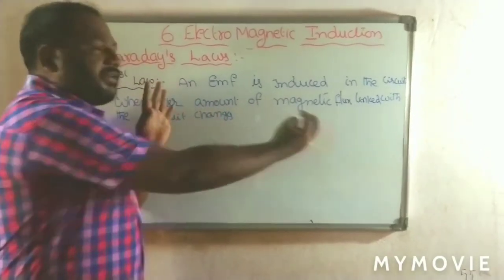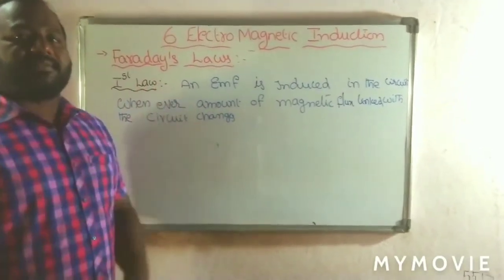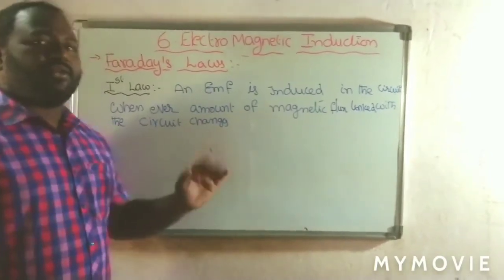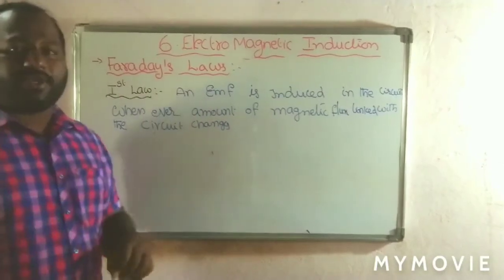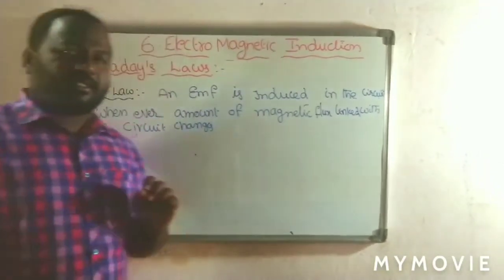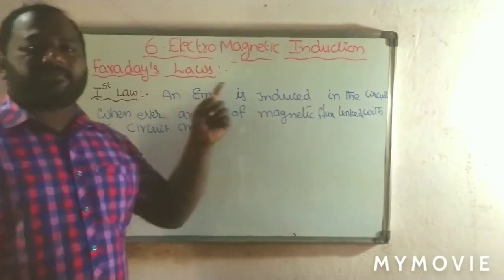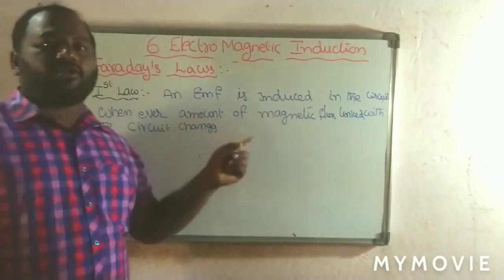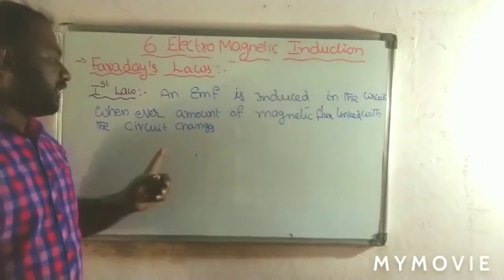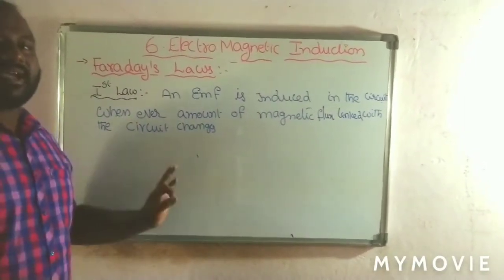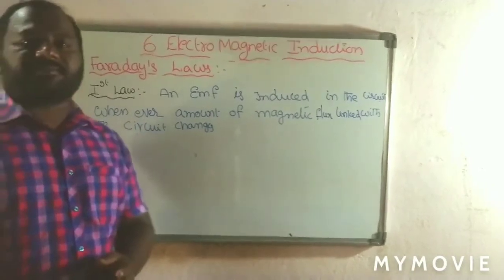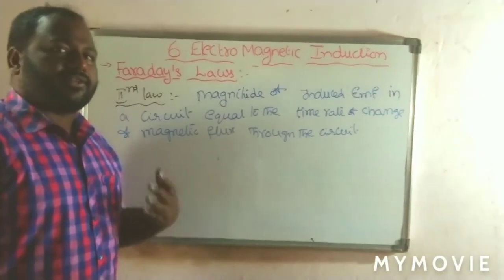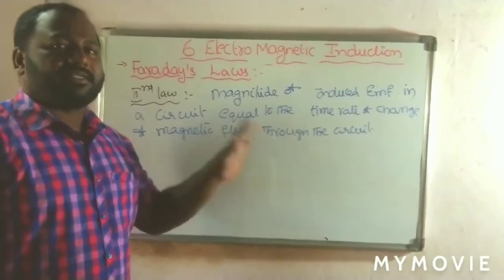When the magnet moves away from the coil, it links less flux. So due to this flux change, an EMF is induced. Due to that EMF, electric current flows. So Faraday's first law says that whenever the flux linking with the circuit or coil is changing, then an EMF is induced.